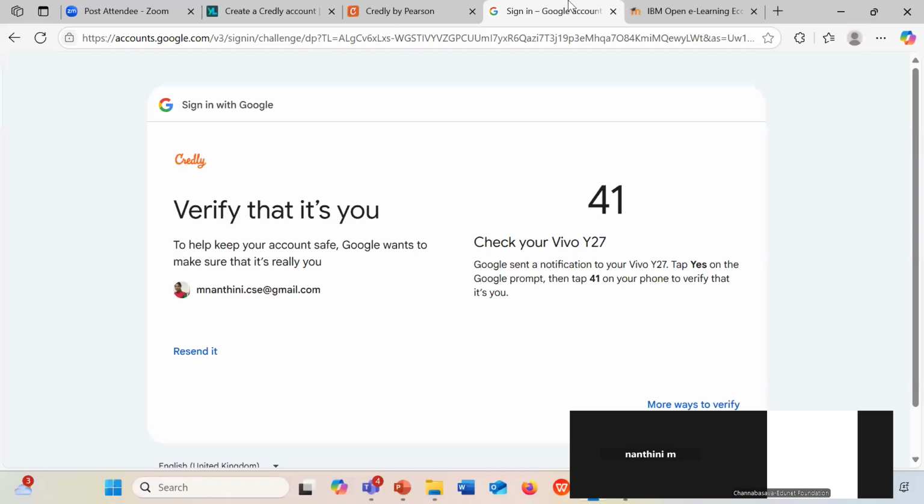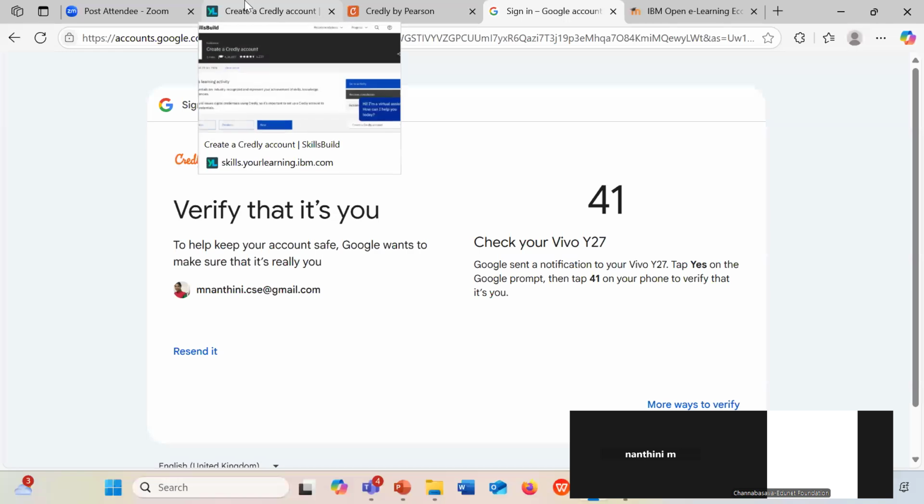But the Gmail ID should be the same. Whatever you have used in the SkillsBuild platform, the same Gmail ID you have to use over here. One second, I am just verifying this.